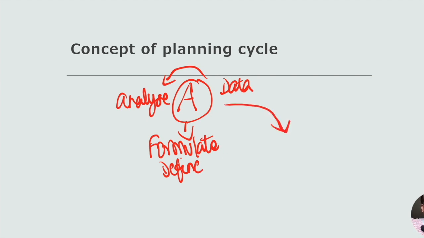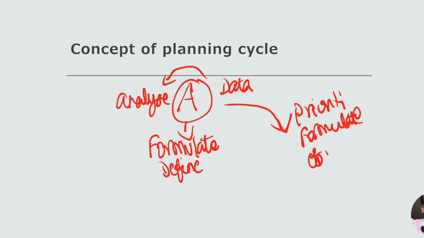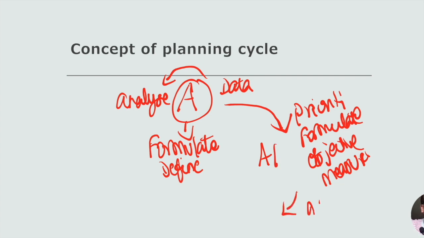Then, based on the priority of the problem, we have to formulate it, and after formulating it we have to plan the objective, how to measure that objective, and evaluate it. So what we have devised is a strategy for this problem. Let us take that plan as A1. Then we have to devise an alternative plan in addition to the above A1 plan. Let us call that plan A2.